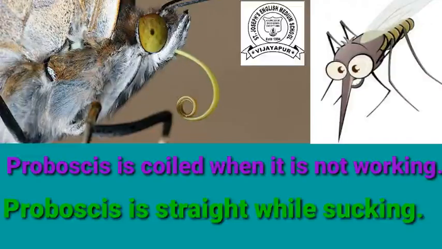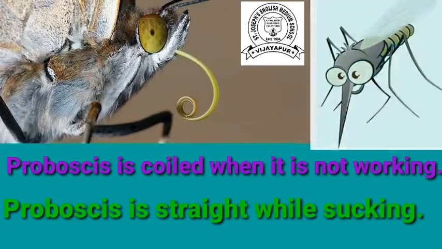By using that proboscis, the butterfly and mosquito can suck the food. The proboscis is coiled when it is not working, and straight when it is sucking the food. See the proboscis. In the first picture it is a coil and in the second one it is straight.